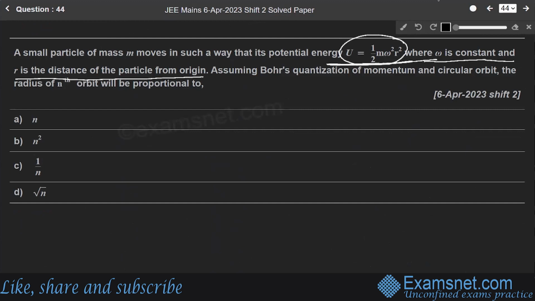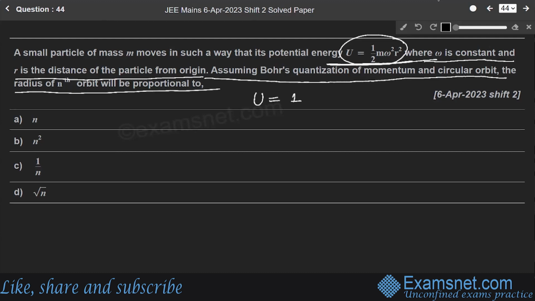Assuming Bohr's quantization of momentum and circular orbit, the radius of the nth orbit will be proportional to what? This is from the atomic and nuclear physics chapter.